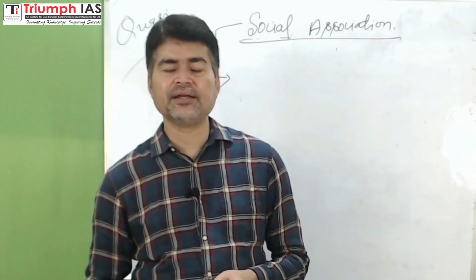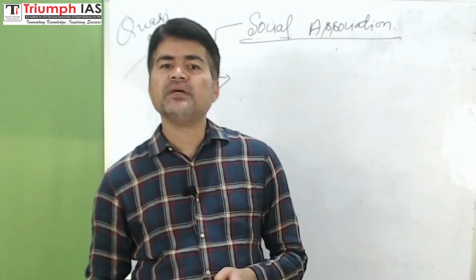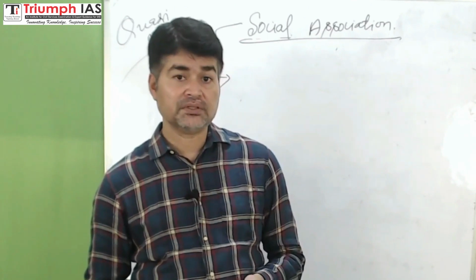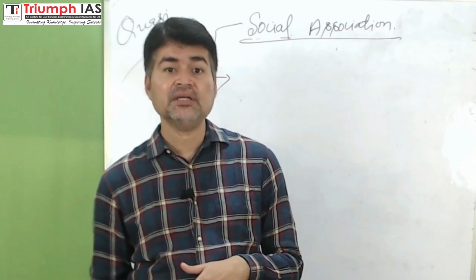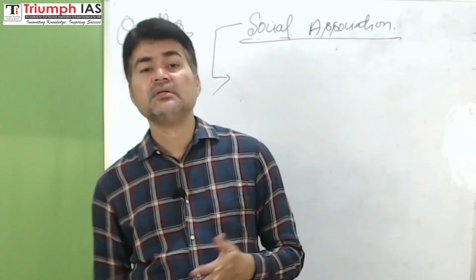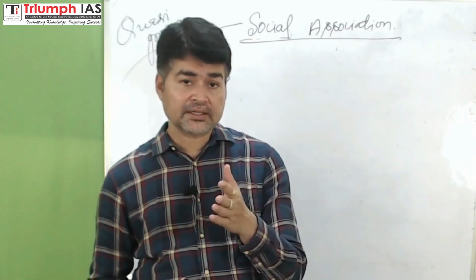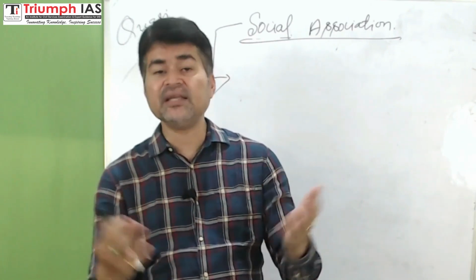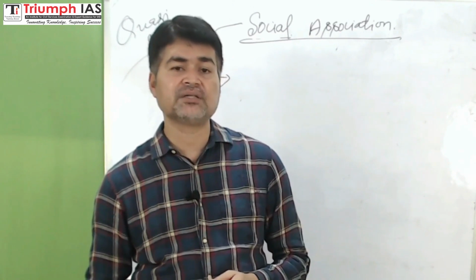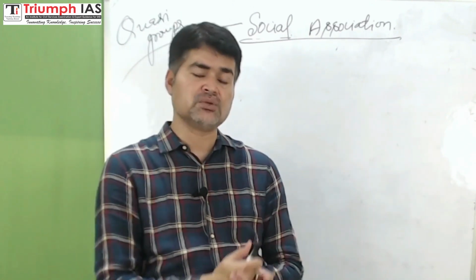So that is an informal group. Kinship group is also an informal group, Fufa ji, Chacha ji. Peer group is also an informal group. There is informality in your interaction and relationship, so the peer group, friendship group is also an informal group.